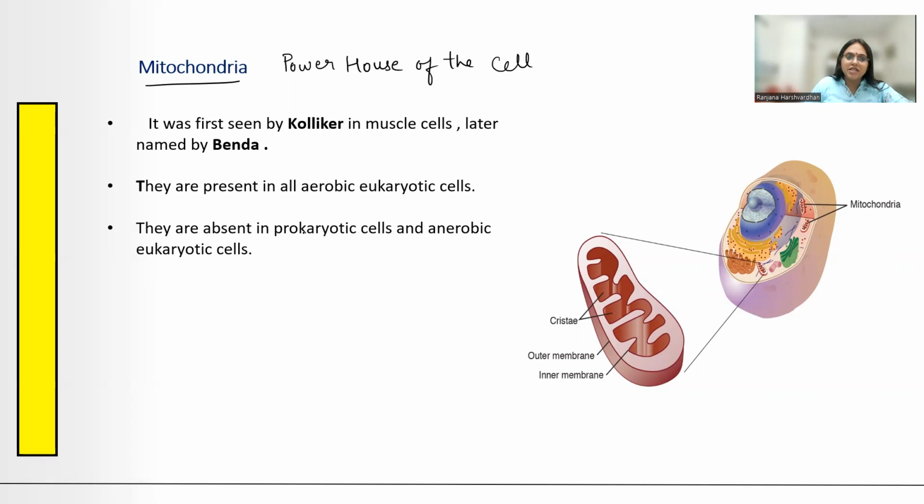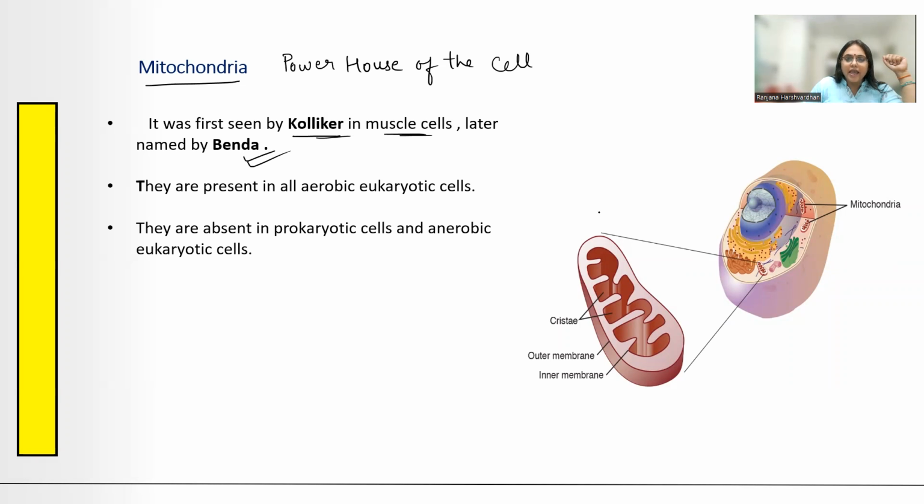It was first seen by Colliker. उन्होंने मसल सेल्स में इसको देखा पहली बार, लेकिन नाम mitochondria was given first by Benda. So questions can come accordingly, like Colliker और Benda दोनों हो सकते हैं ऑप्शन में. So you have to read carefully the statement of the question, whether it is asked the person who saw it for the first time or person who named it, and accordingly you're going to answer your question.